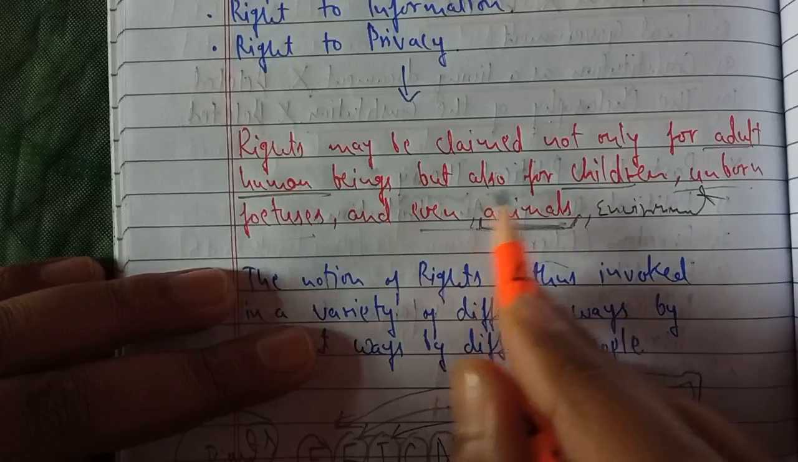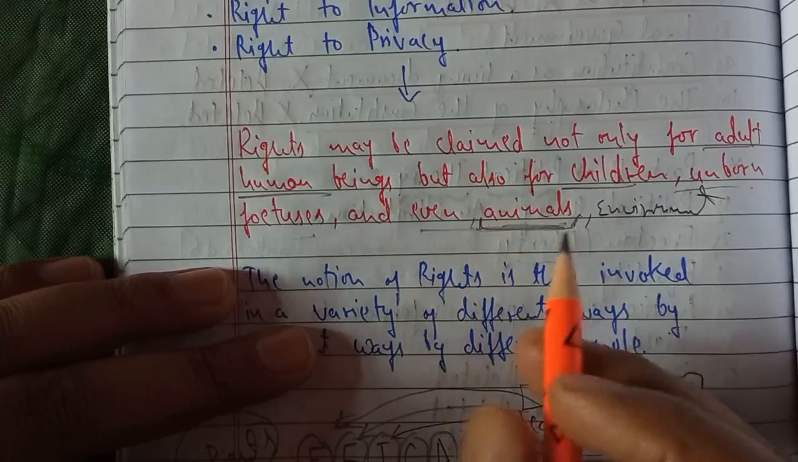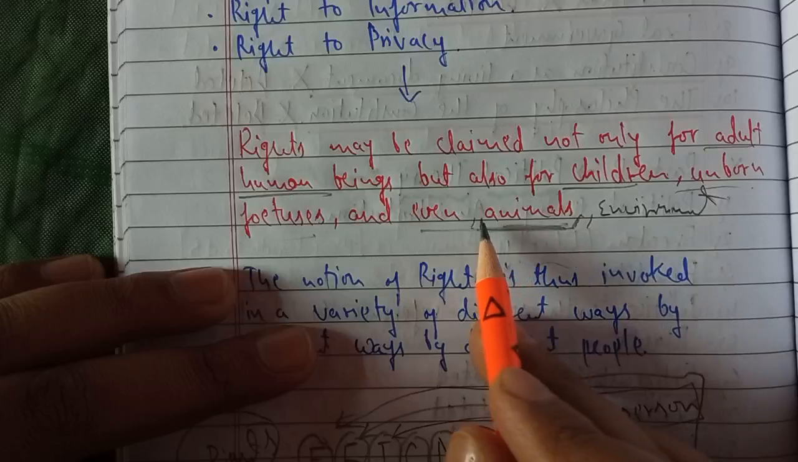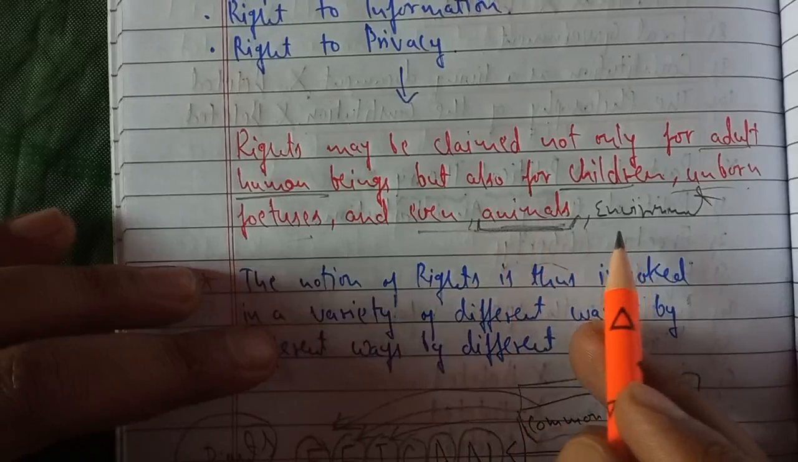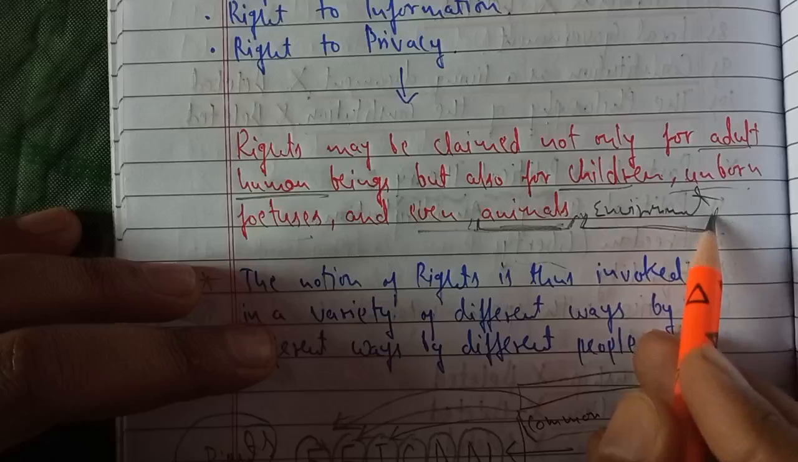So now we have rights for animals also, to protect our environment and maintain its ecosystem. We need to protect the animals. For that we have basic important rights to protect these animals. And in the case of the environment also, you have seen,